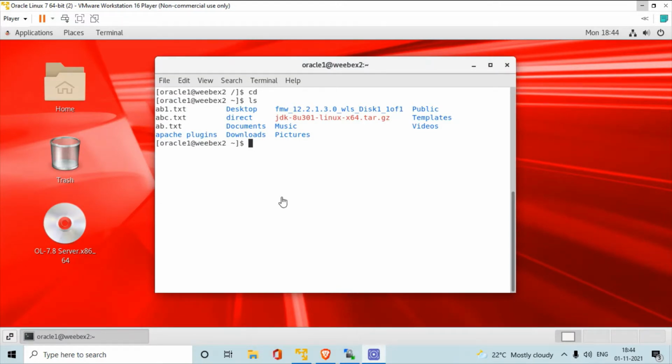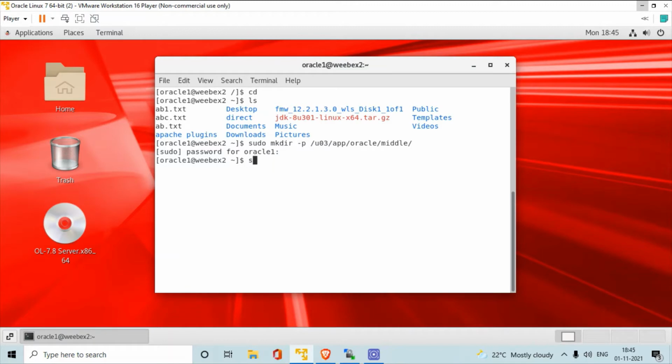For that purpose I can create a directory in the root section. Why am I using -p? Because I can create subdirectories also. That's why I can give any name. You can give any name: app, oracle, middleware. Okay, now enter, give the password.